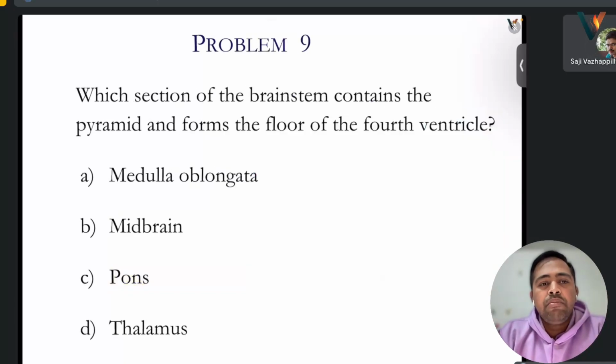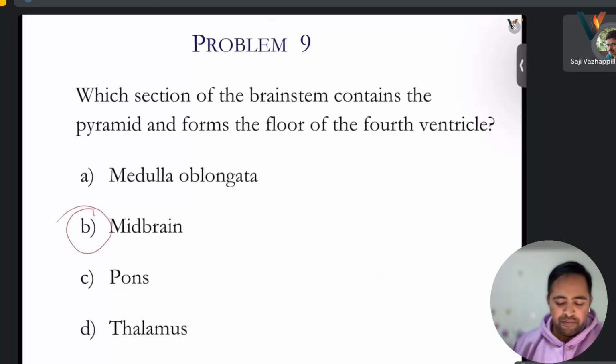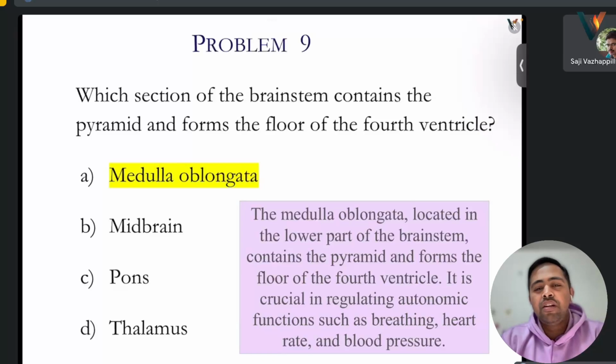Which section of the brainstem contains the pyramid and forms the floor of the fourth ventricle? After the first one is pons, then above the medulla oblongata, pons and midbrain, then thalamus. So must be midbrain, or thalamus. It's the medulla oblongata. Located in the brain stem.